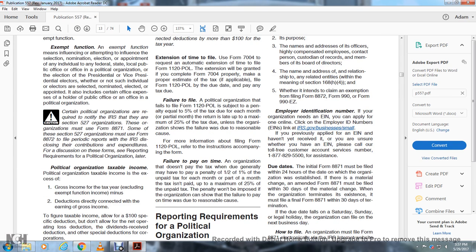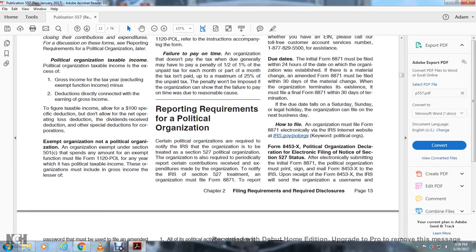Failure to pay on time. If an organization does not pay the tax when due, it generally may have to pay a penalty of 1/2 of 1% of the unpaid tax for each month or part of a month the tax is unpaid, up to a maximum of 25% of the unpaid taxes. The penalty won't be imposed if the organization can show the failure to pay on time was due to reasonable cause.